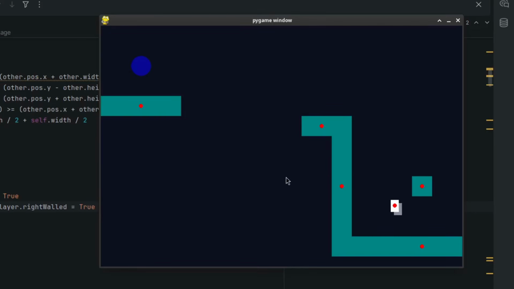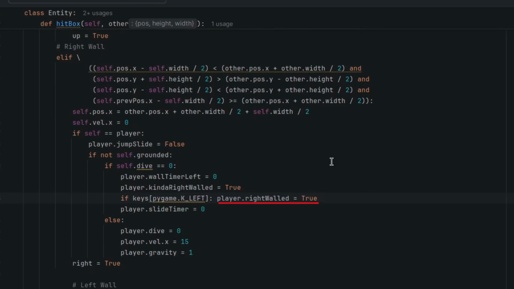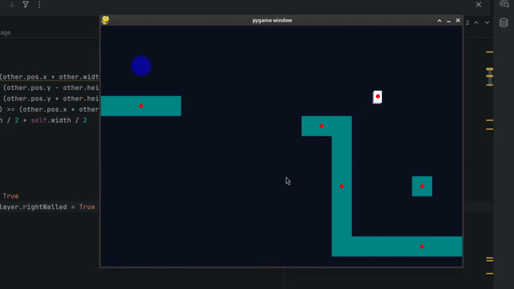I first added a wall jump, and this works pretty much the same as how normal jumping works. Just, instead of walls pointing up, turning an object's grounded attribute to true, walls facing out will turn its left or right walled attribute to true. And when it's true, you can jump.